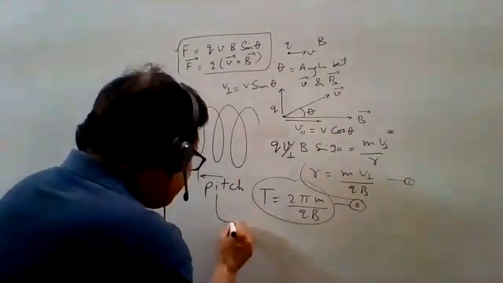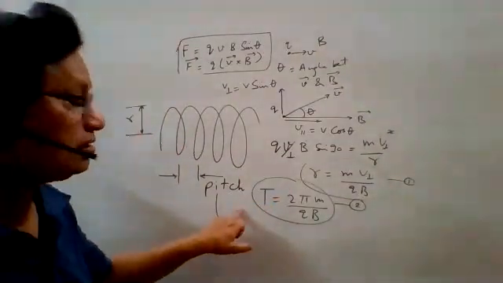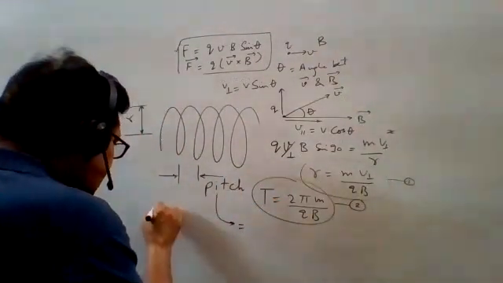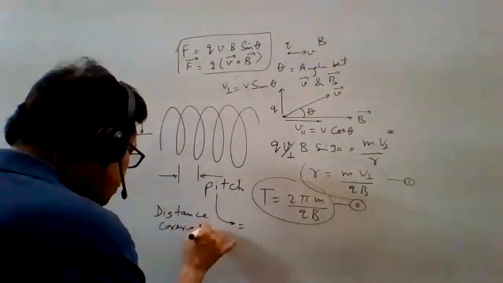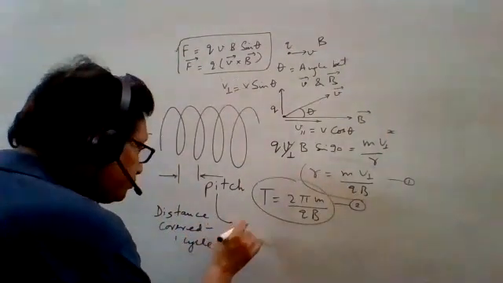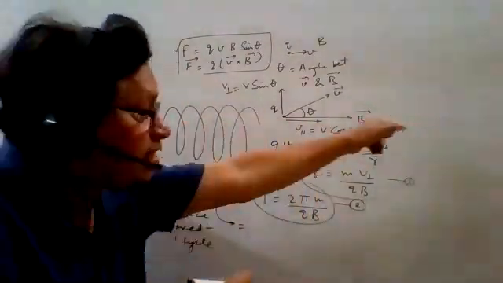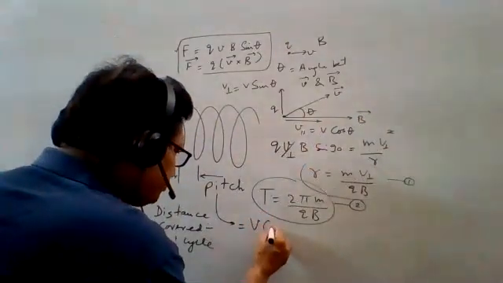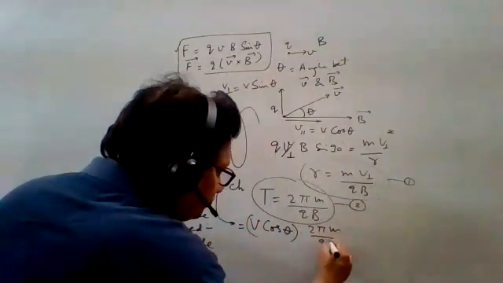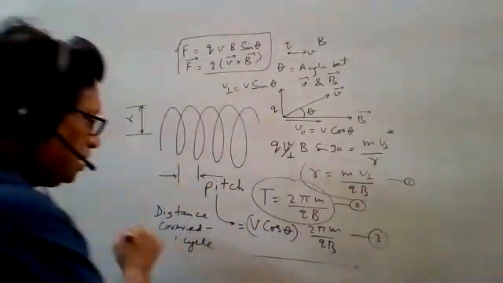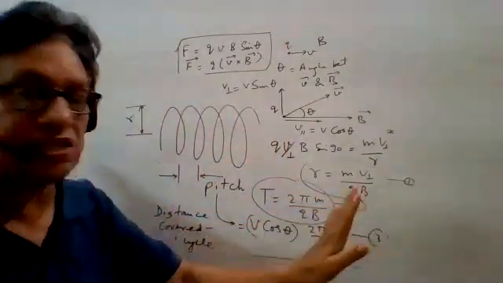This is the pitch here. It is the distance covered in one cycle. This is the velocity. Velocity means the parallel component, v cos theta, in this direction. It is v cos theta multiplied by the time, 2 pi m upon qB. So this is the pitch. The formula of pitch, the formula of radius and time period, you can see we are getting.